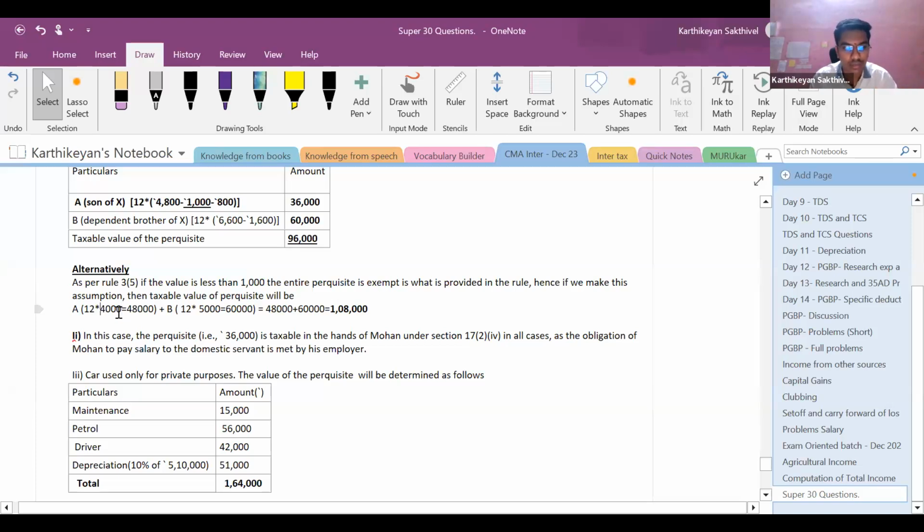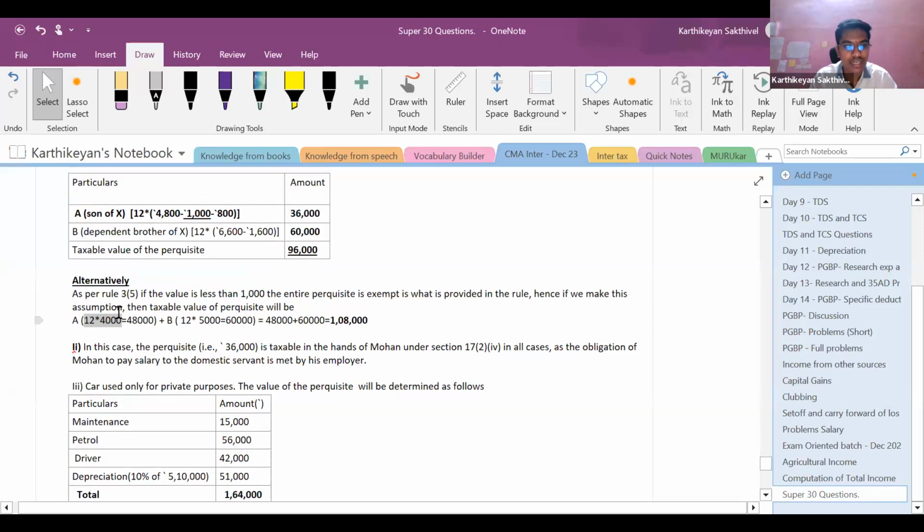So in the alternative, what will be the answer? Basically, it is going to be 4,800 minus 800. It is 4,000 into 12. It is going to be 48,000 for A, and for B, who is the dependent brother, it is going to be 6,600 minus 1,600. It is 5,000. 5,000 into 12, 60,000.